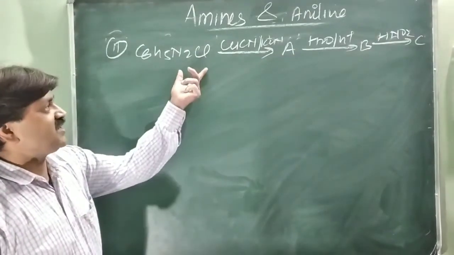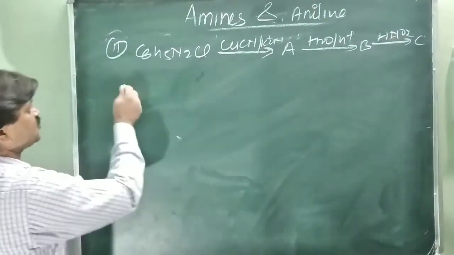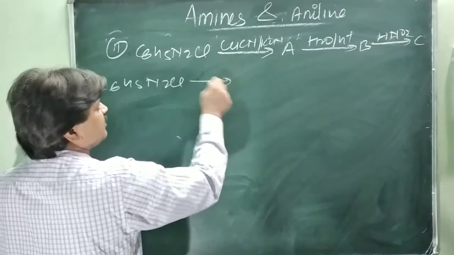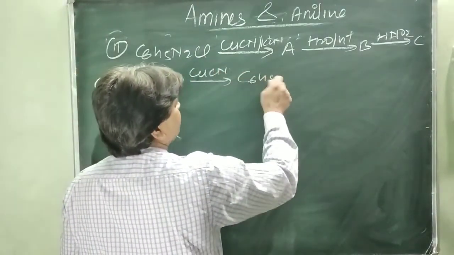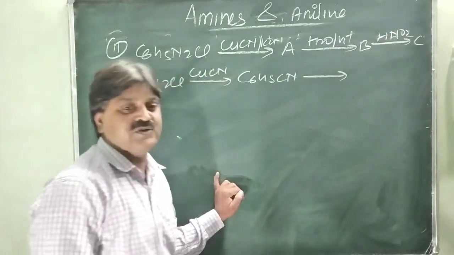This reaction is very simple. This is the Sandmeyer reaction, and it is converted into the cyanide. So the reaction becomes C6H5N2Cl in the presence of CuCN, forming C6H5CN, and CN on hydrolysis converts into this compound.